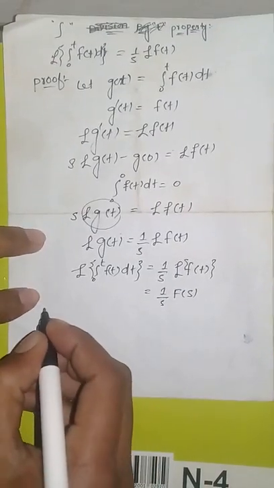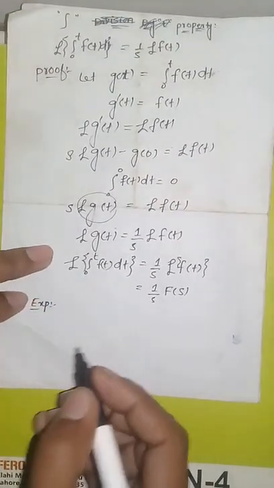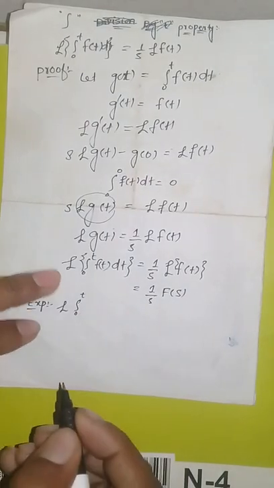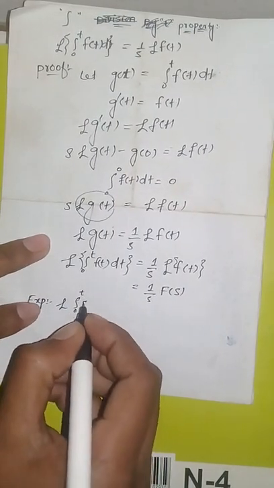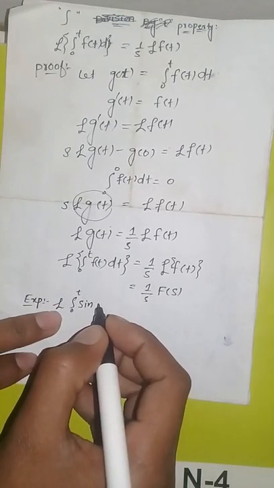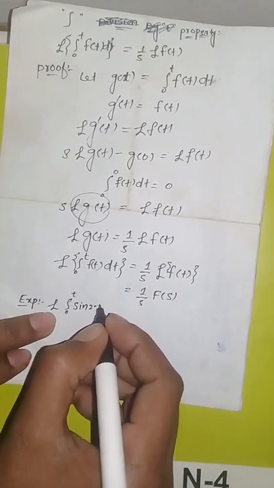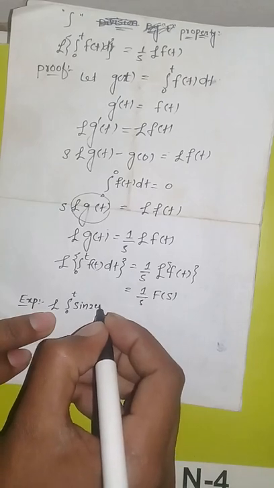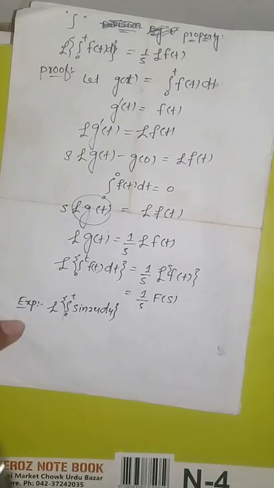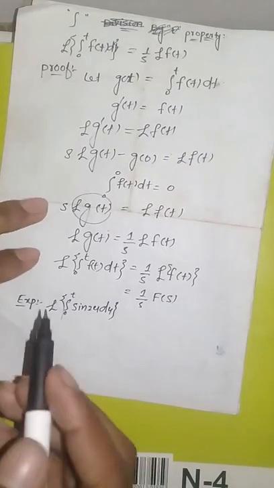I want to explain a short example through this. What will be the Laplace transform of integration from 0 to t of sine of 2u du?